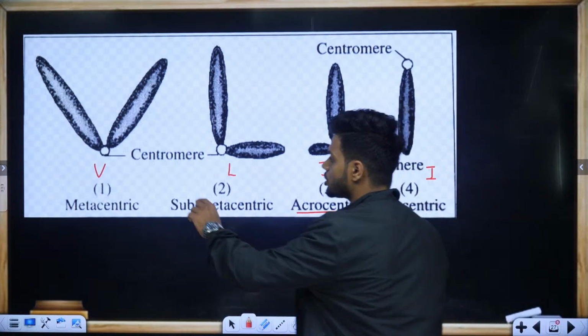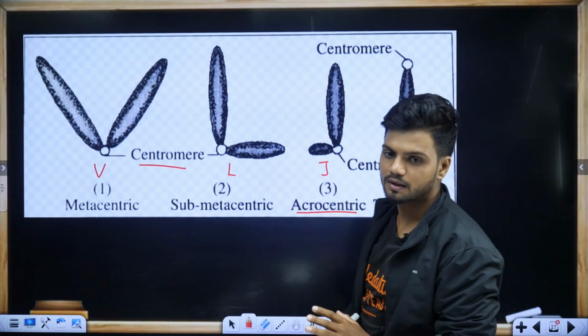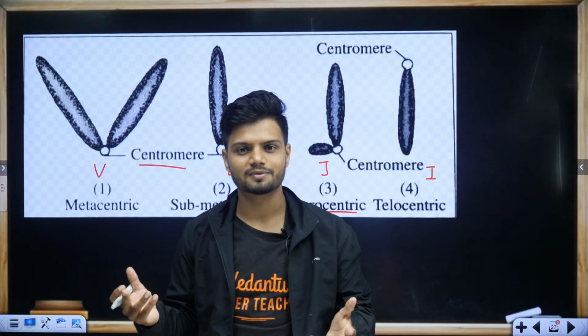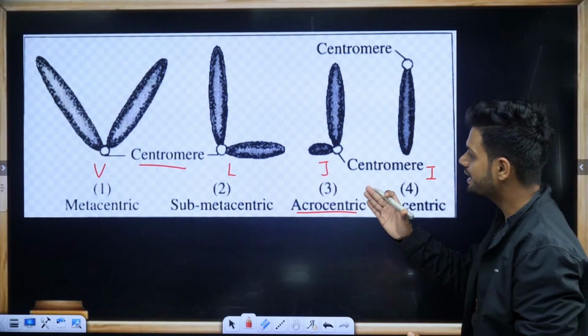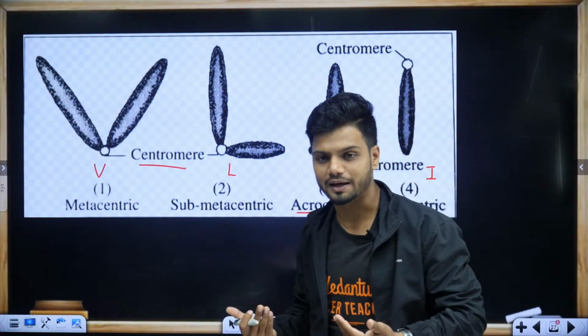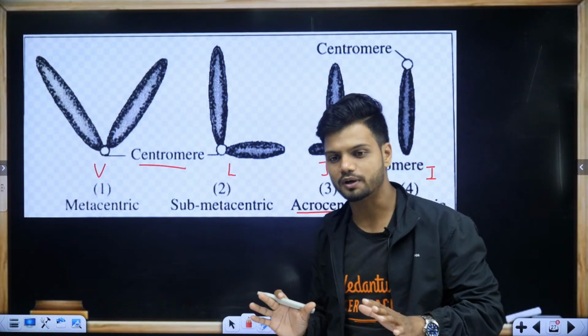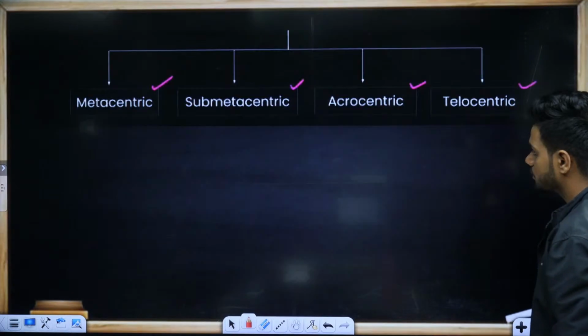Based on the position of the centromere, we can see the different shapes of chromosomes. Very easy. VLJI. Repeat after me, all of you. VLJI. That's how you can remember.